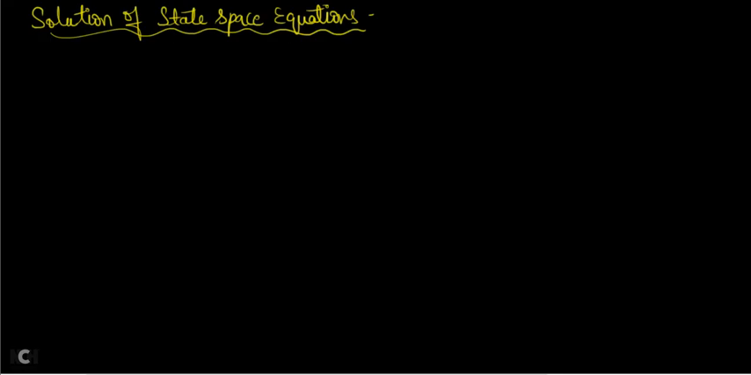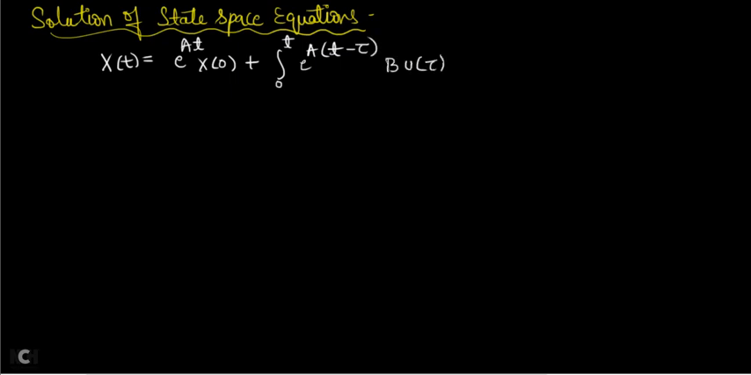In the last video lecture, we derived the expression for the solution of the state space equation. It is given as x of t is equal to e power At into x of 0 plus integration 0 to t e power A into (t minus tau) B into u of tau d tau.